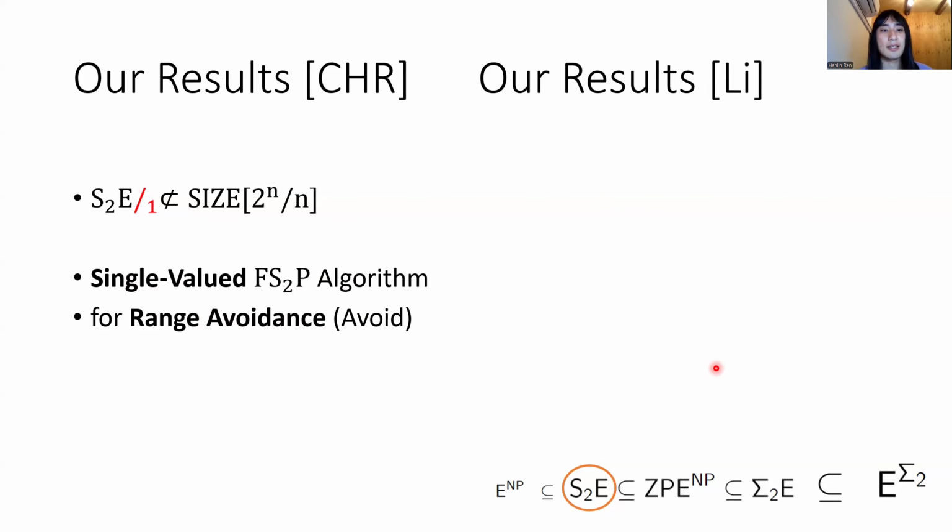This is proved by presenting a so-called single-valued FS2P algorithm for some problem called the range avoidance problem. We will talk about these notions later, but anyway, the main message is that some algorithm for something called Avoid implies the circuit bound that we try to prove.